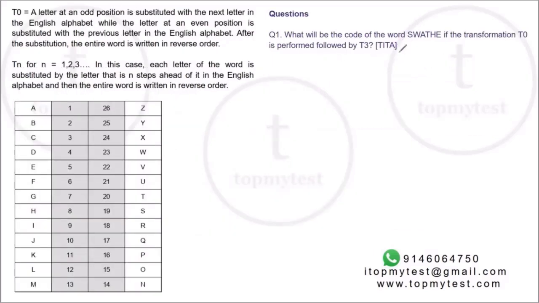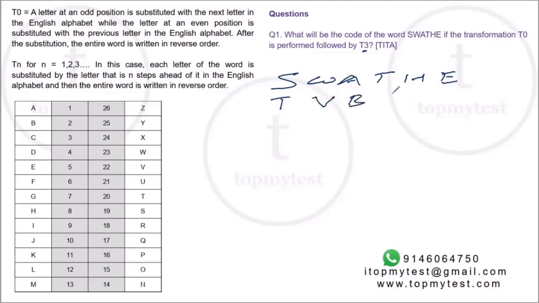Okay, question number 1. What will be the code word for SWATHE, S-W-A-T-H-E, if T0 is applied to it, followed by T3? So first T0, then T3. So let's do it. S-W-A-T-H-E. Okay, so for T0, S will become T, W will go one before, so V,